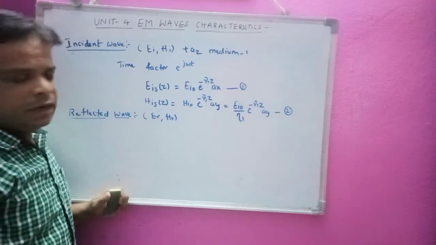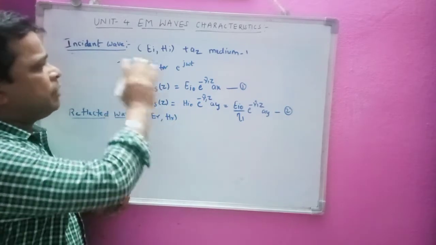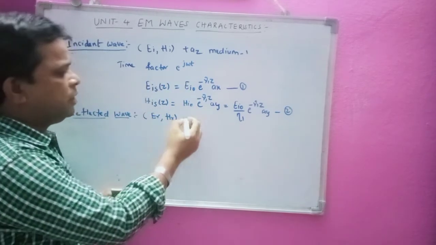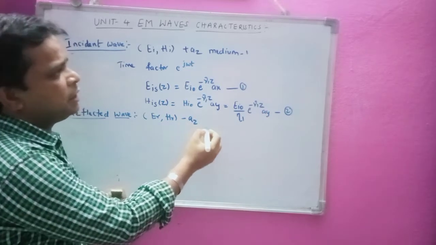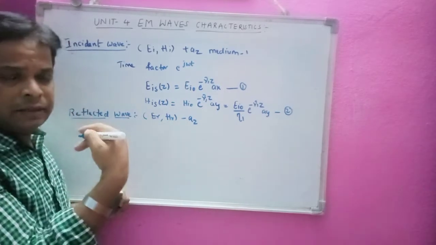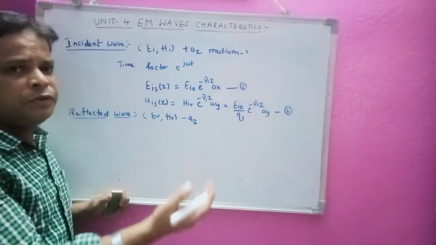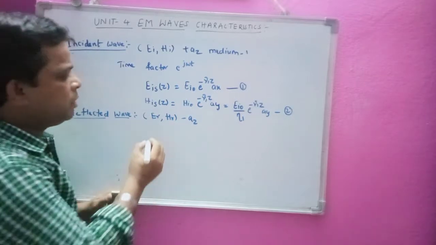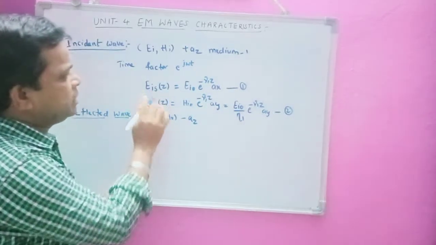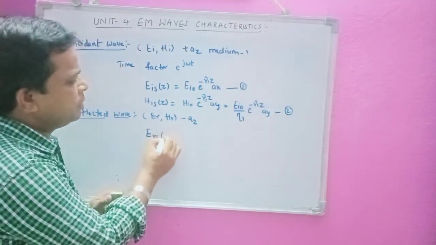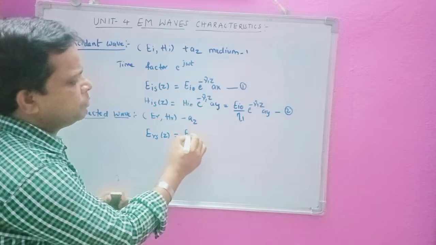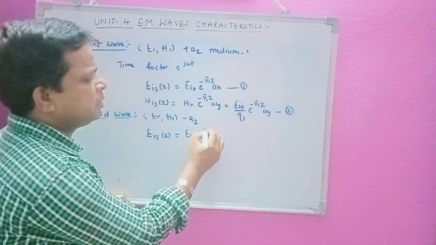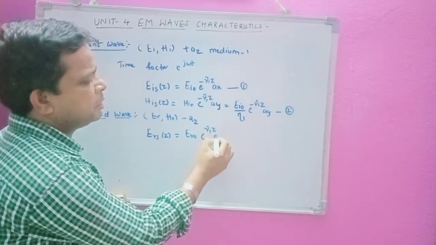magnetic field here. Okay. Now as we know that these are traveling in the positive z direction, now we are going to say that these reflected fields are in the minus az direction, that is negative z direction it is traveling, because incident wave and reflected wave are always opposite to each other. Okay, opposite direction. So now I can write here for this equation as I have written EIS, I had written ERS of z, next ER of 0, and the wave is propagating in the negative z direction. I have to write e power plus gamma 1 z into ax.